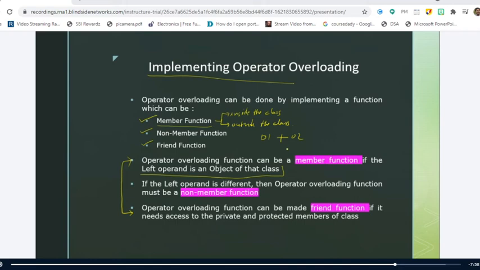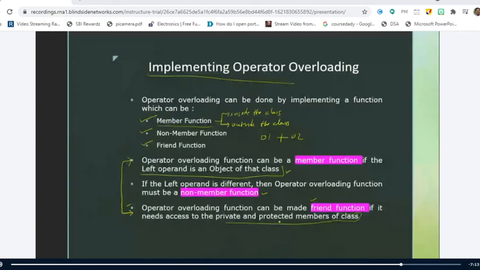So when you implement the operator function as the member function, then the left operand is an object of that class. It belongs to the same class. If the left operand is different, then the operator overloading function must be a non-member function. So if we implement the operator function as the non-member function, then the left operand is not the object of that class. It is something different. Similarly, the same case applies with operator overloading implemented with the friend function. The operator function can be made a friend function if it needs to access the private and protected members of the class. We'll see what this friend function is.